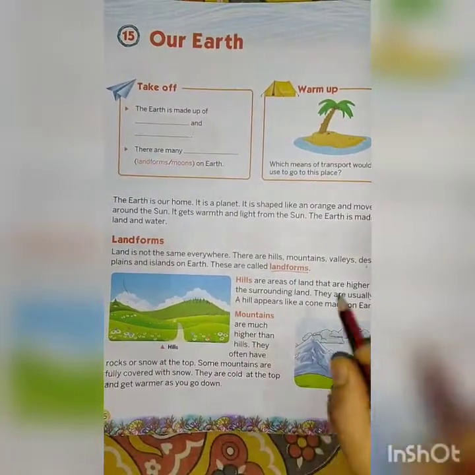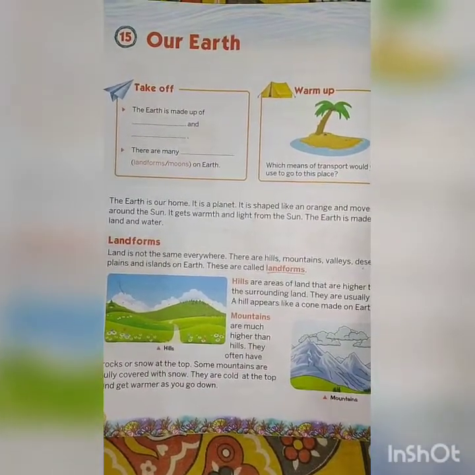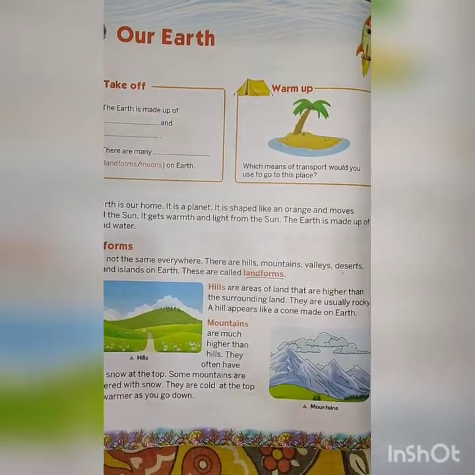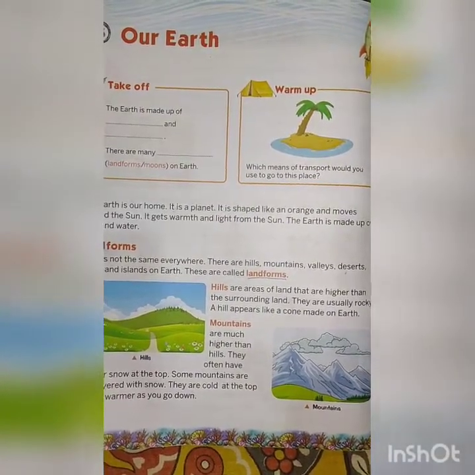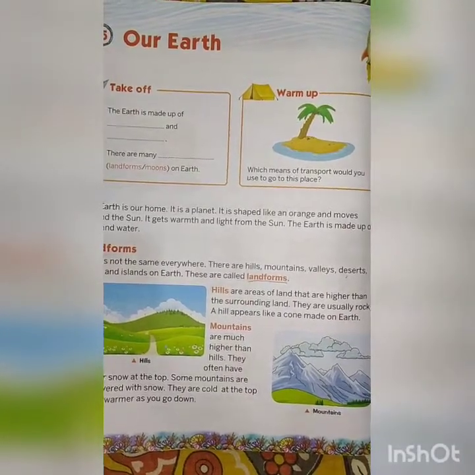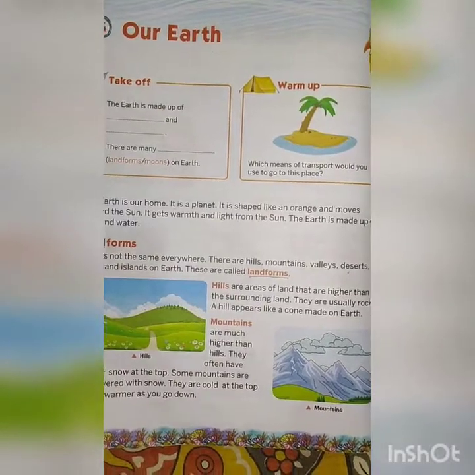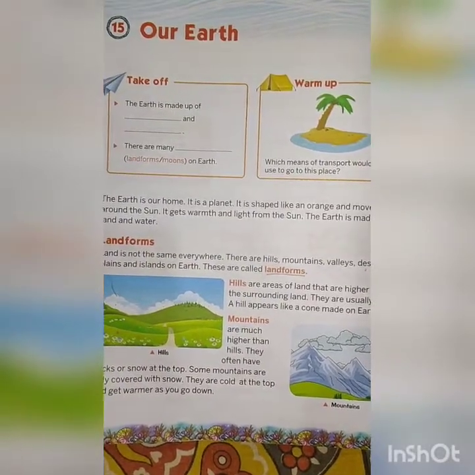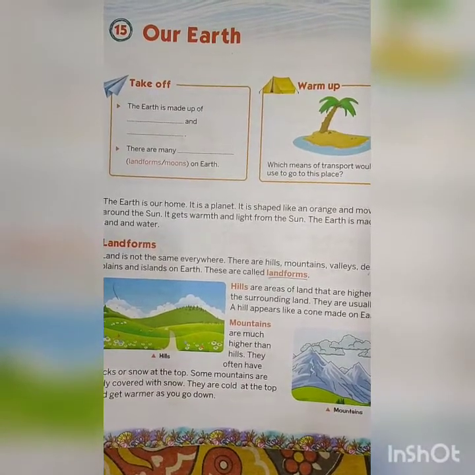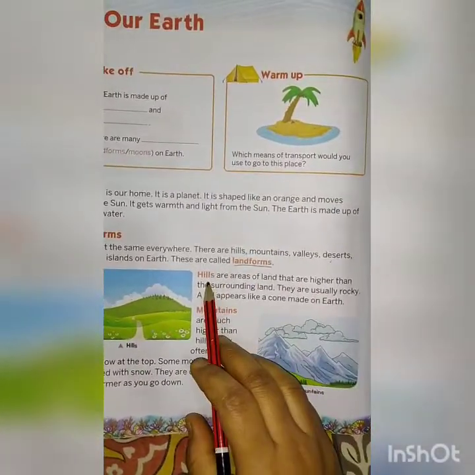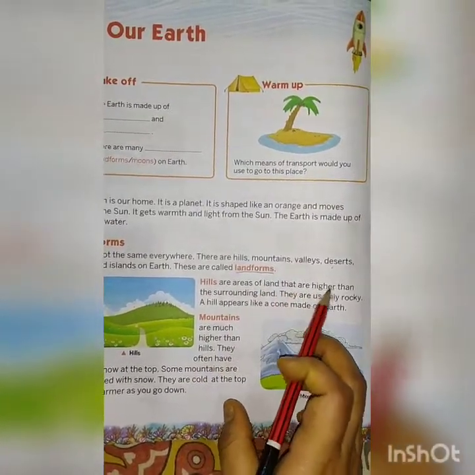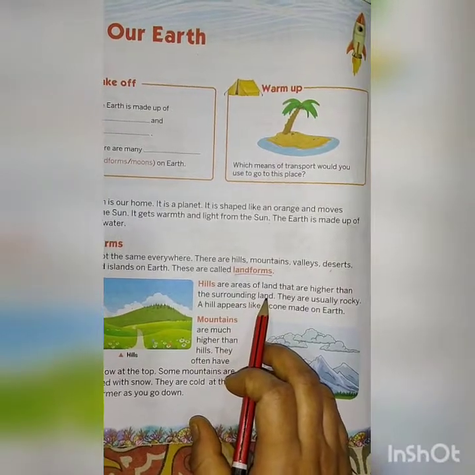We are going to learn about these in this chapter. Let us repeat with me what landforms are. Hills, mountains, valleys, desert, plains and islands on earth are called landforms. Now hills. Hills are areas of land that are higher than the surrounding land.